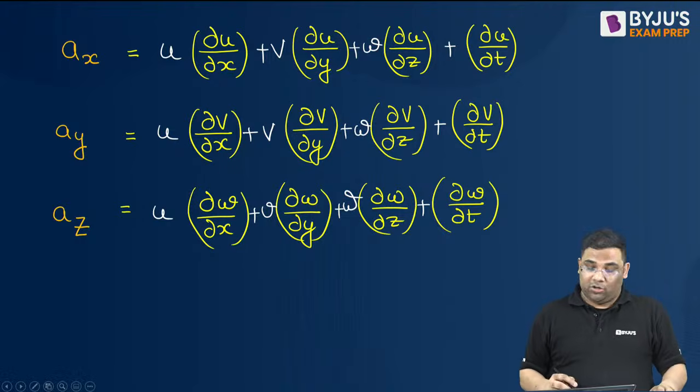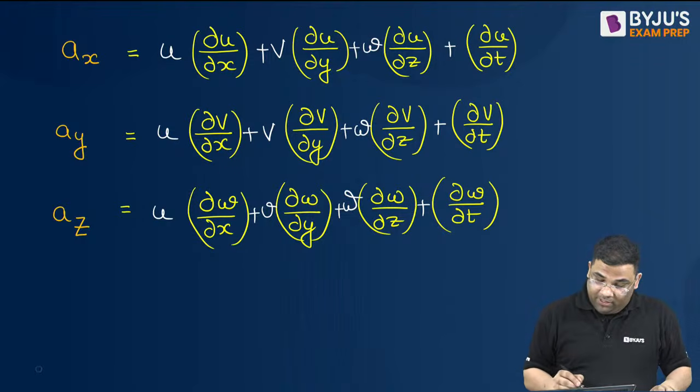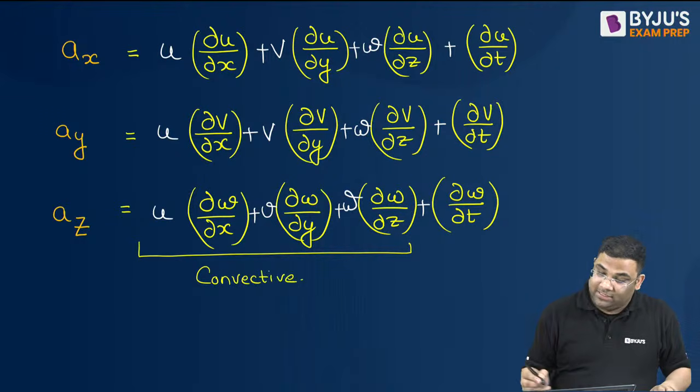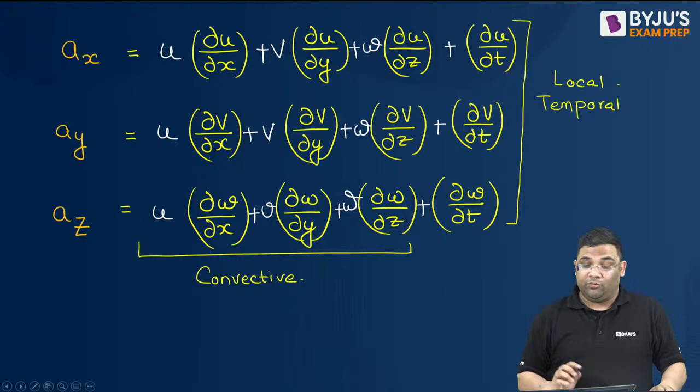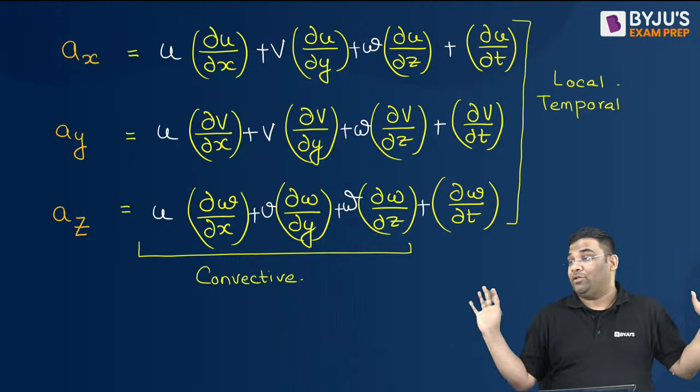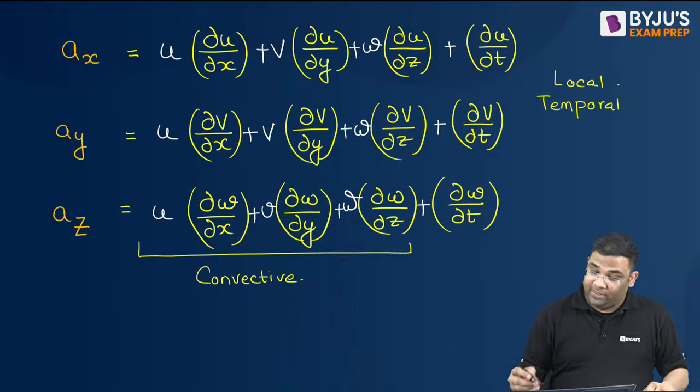Everybody remember the equation or not? The convective part also and the temporal part also, right? We derived it, we understood how we are writing the equation also. Very good, great.